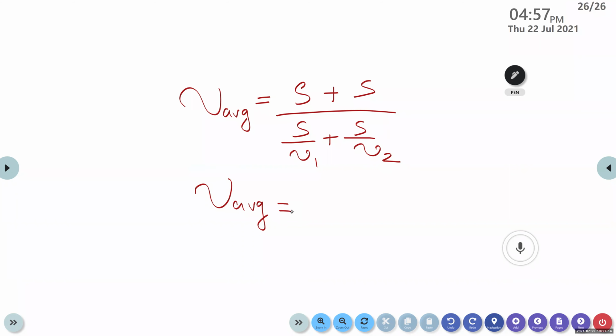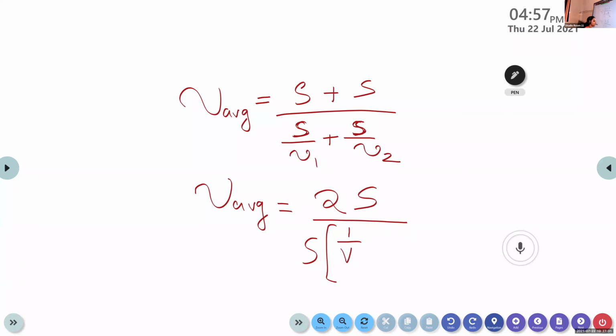S plus S is equal to 2S, divided by, here we have S common, so we can take it outside. So it becomes S into 1 by v1 plus 1 by v2. So 2S divided by S into 1 by v1 plus 1 by v2.